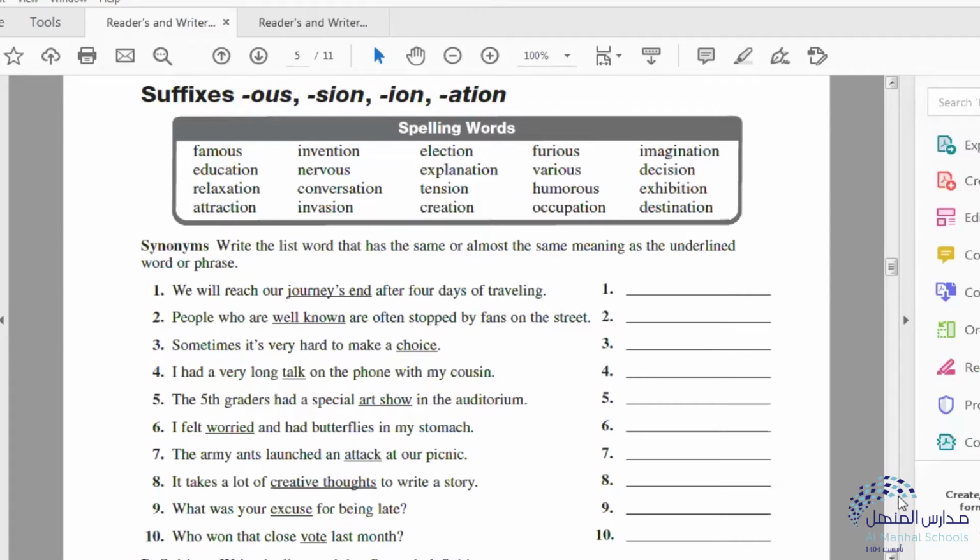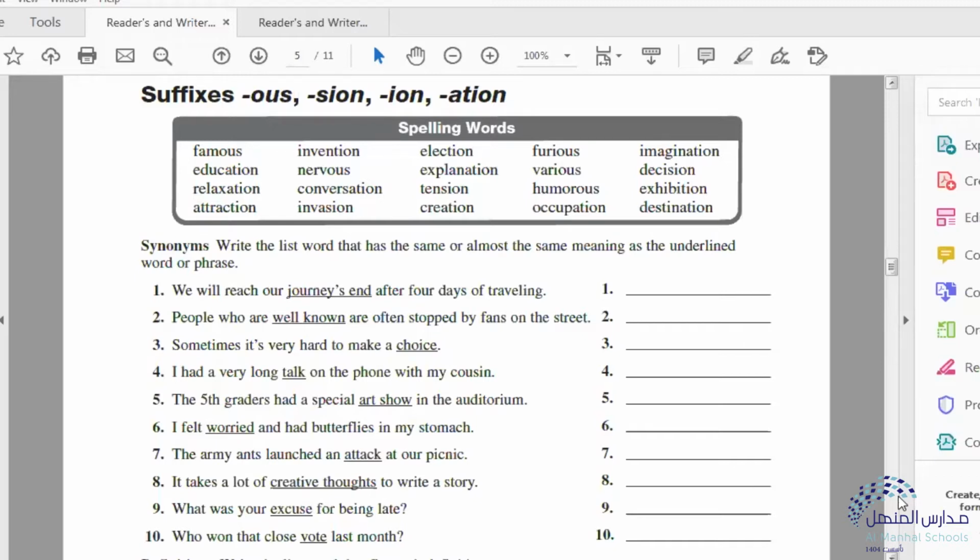Election, I-O-N. Explanation, I-O-N. Tension, I-O-N. Creation, I-O-N. Furious, O-U-S. Various, O-U-S. Humorous, O-U-S.